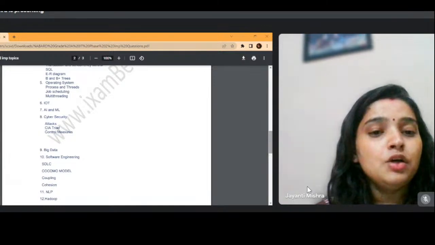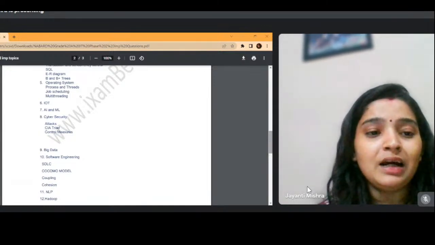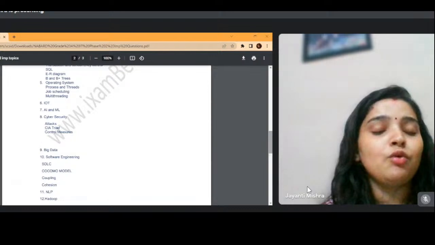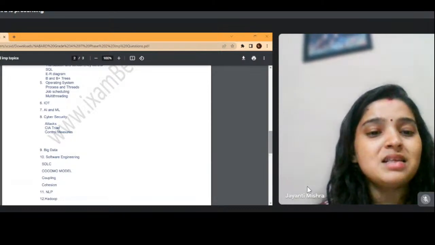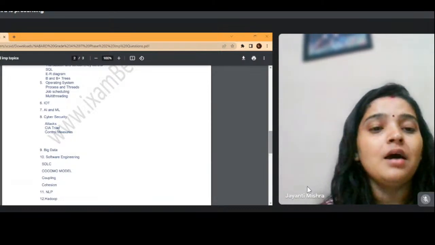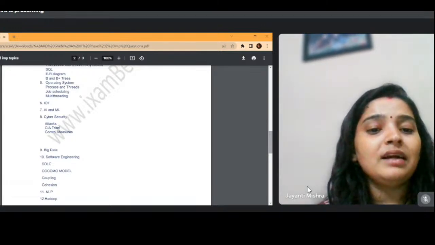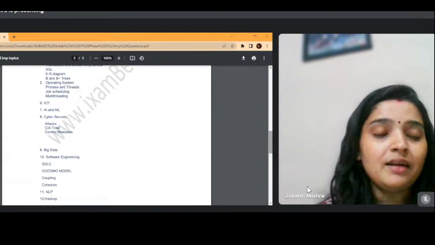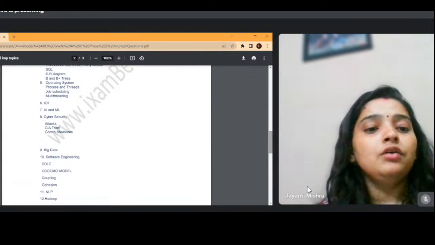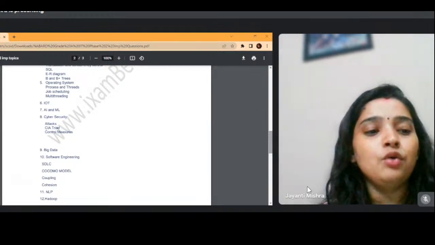Then you should know at least the meaning of every current topic, like blockchain. What is blockchain? You should be able to understand these basic words. You should not be blank when it comes to the technical terms currently trending in the market. After that, cyber security. For cyber security, you have to understand the attack, the CIA triad, and the control measures: how you are going to control things if your systems and network are compromised, and how you have to go about it.